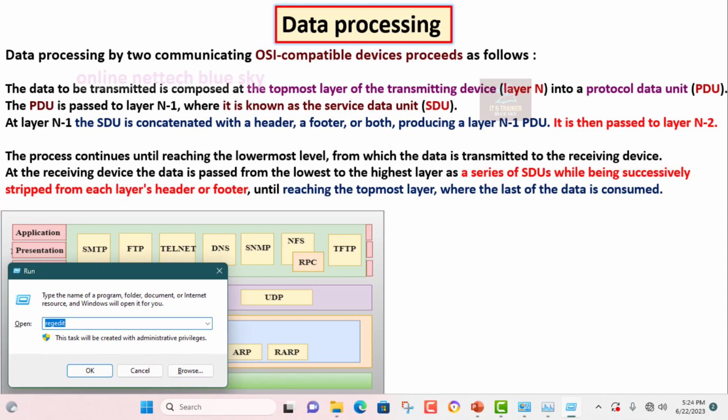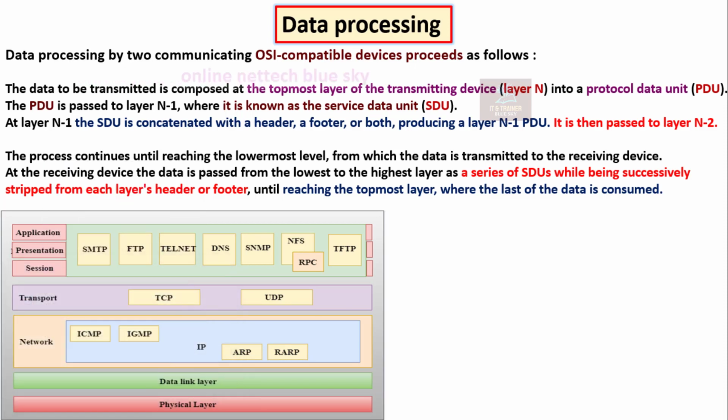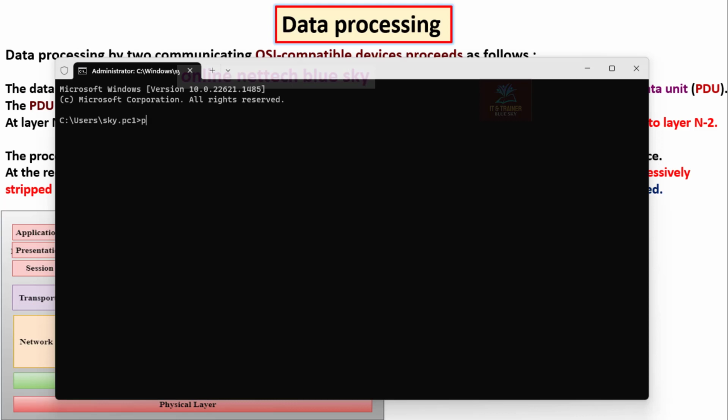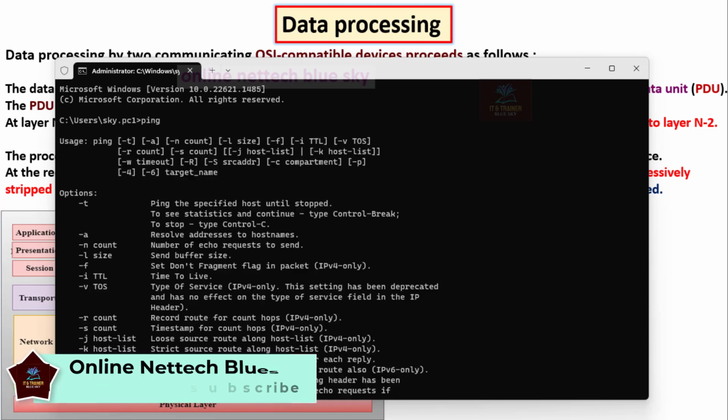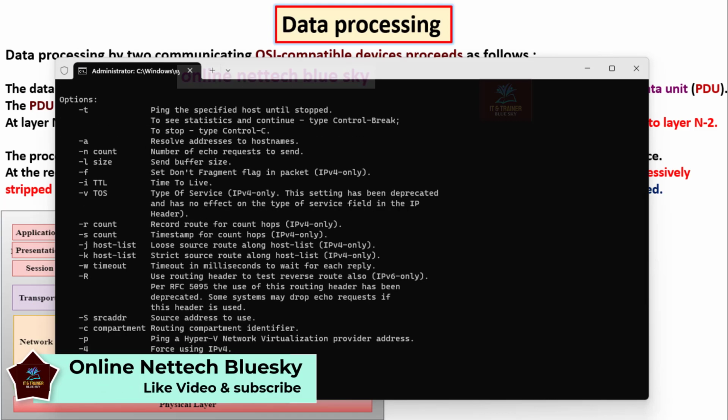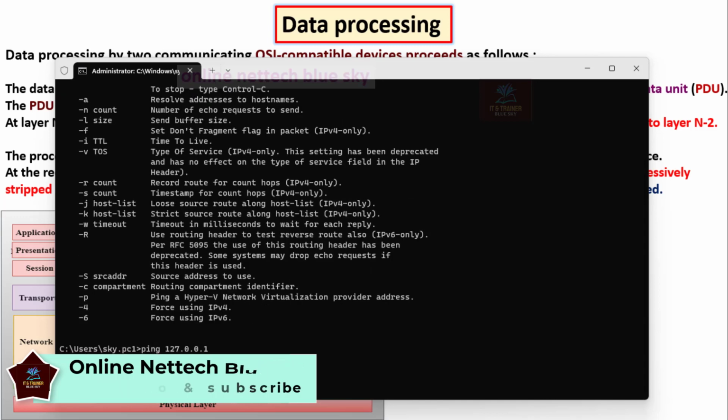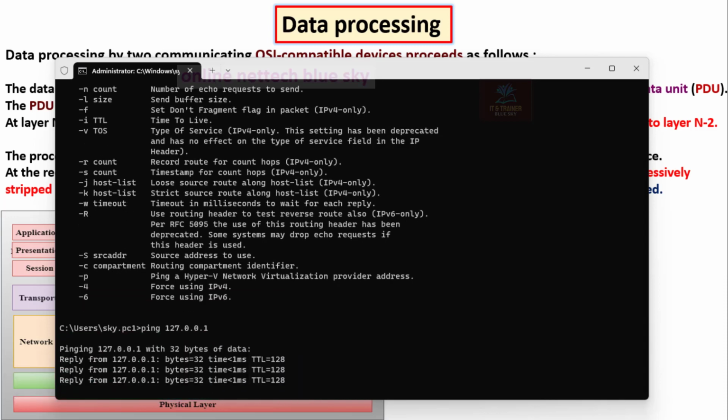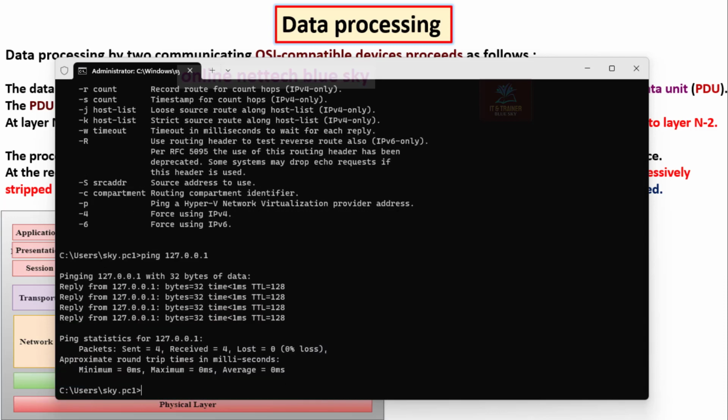I enter CMD, okay, and you use a ping command. Ping the internet. You can see here ping is showing me. I just enter 127.0.0.1. This is a loopback address, and I'm showing it in this. You can see this data is in command form, command data. That is one type of ping.